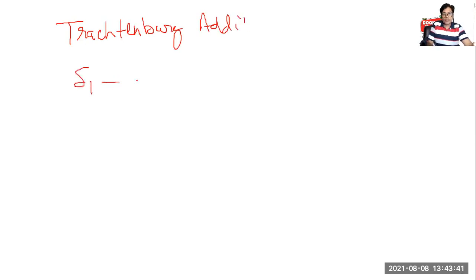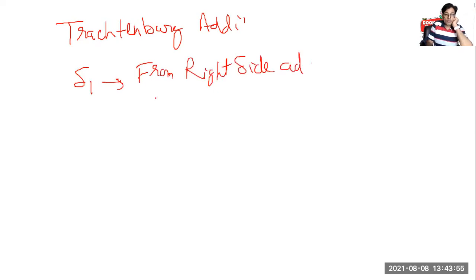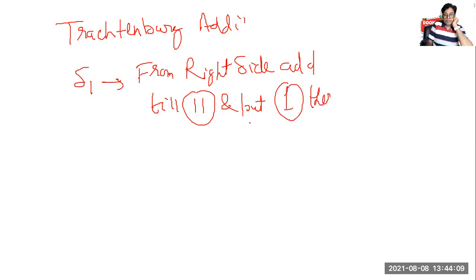Step 1. From right side, add till 11 and put 1 there. Then next.